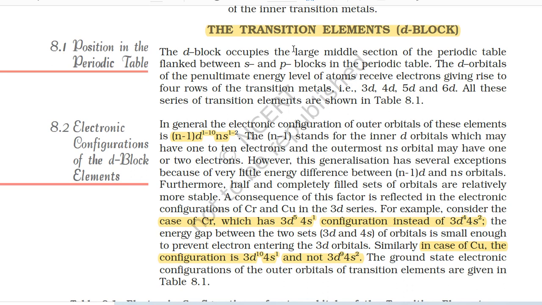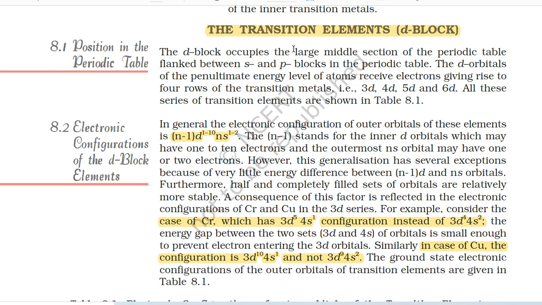The energy gap between the two sets (3d and 4s) of orbitals is small enough to prevent electron entering the 3d orbitals. Similarly, in case of copper, the configuration is 3d10 4s1 and not 3d9 4s2.